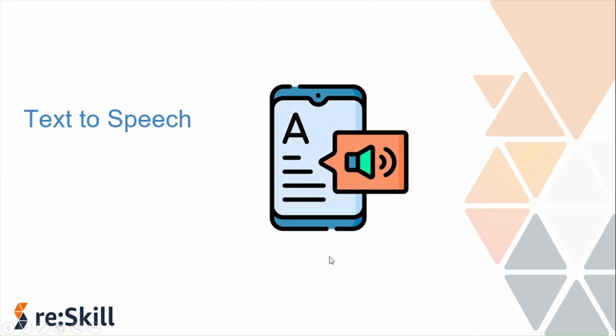So let's talk about another technology that we have. The similar one is text to speech, which is a very popular assistive technology that is available these days on many websites, where with just a single click you can hear out the text that's written over there. This technology is popular among students who have difficulties with reading, and in fact people of all ages who prefer to listen to content or information through audio to understand it better instead of reading it.